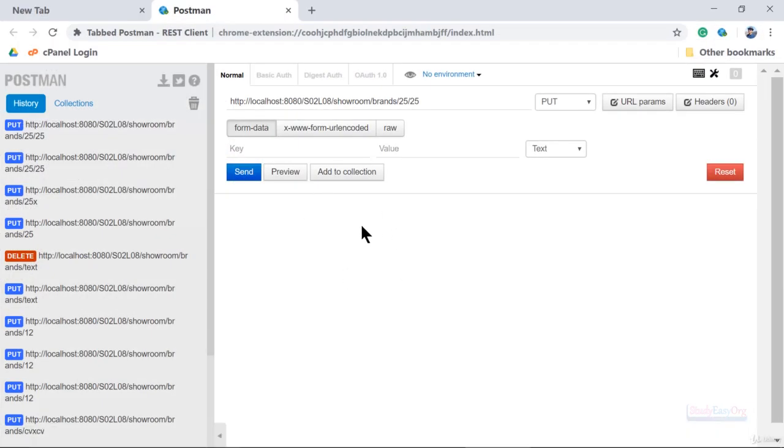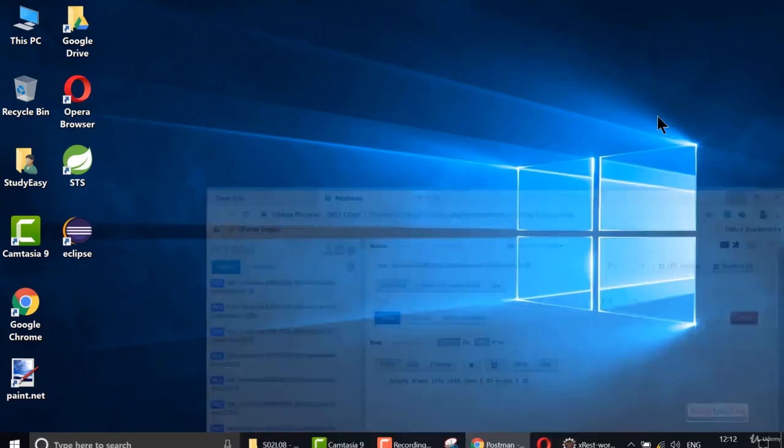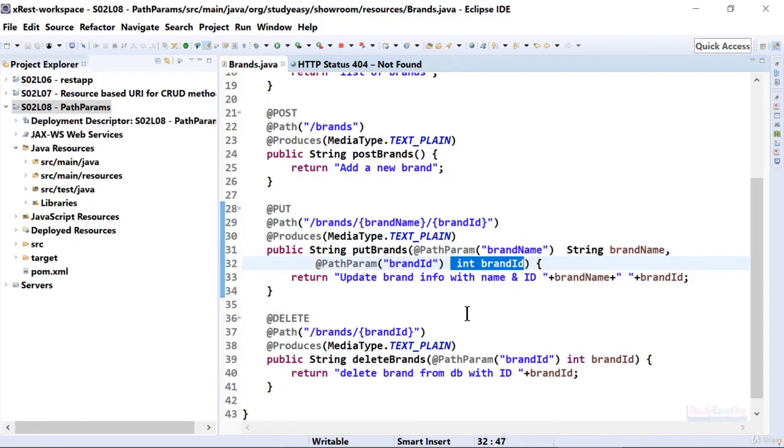Now let us open Postman, and here we are using two variables. The method is put, and here is the output. Update brand info with name and ID 2525. In place of name, we will use the text brand X. Let me send the request, and here is the response. So there is no issue. This is good, and that's it for today's video.